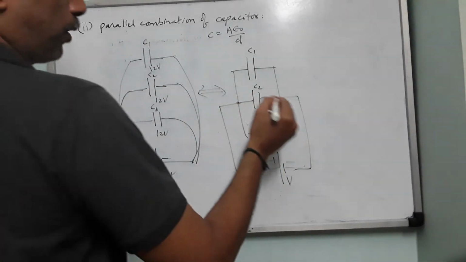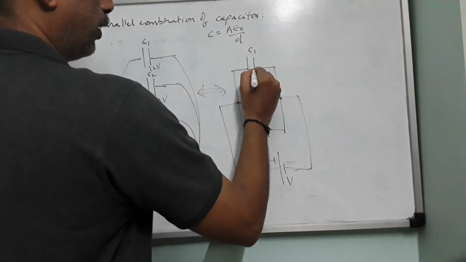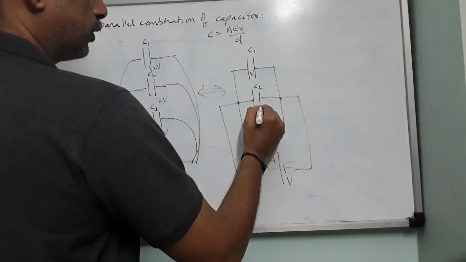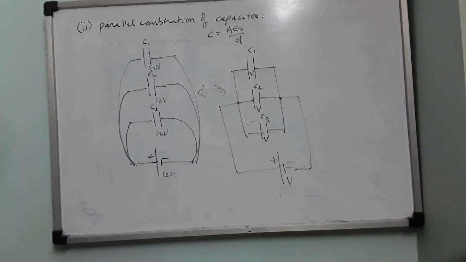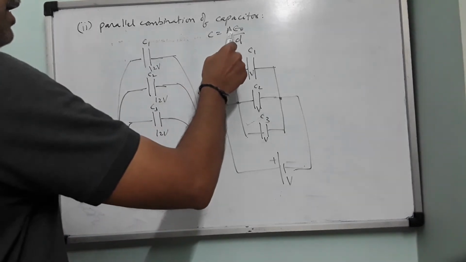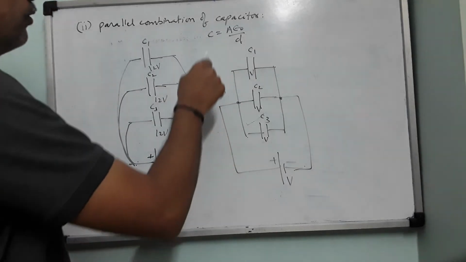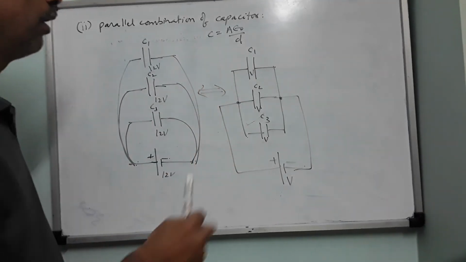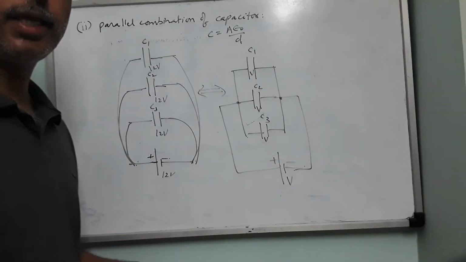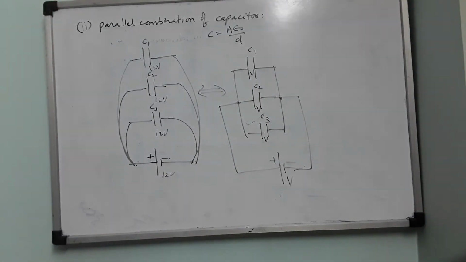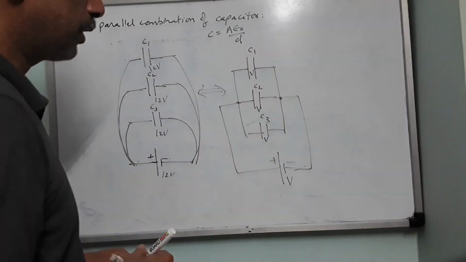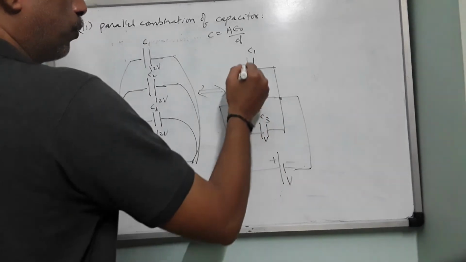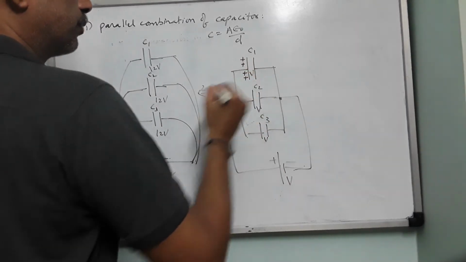So what is the potential difference available across this? It is V. Here how much is the potential difference? This is V. Here how much? V. But we said that because the plate areas of the capacitors are different, that is the reason they have different capacitance. When plate area is different, obviously the number of free electrons available on the surface will be different. So that is the reason this positive terminal will try to pull free electrons.